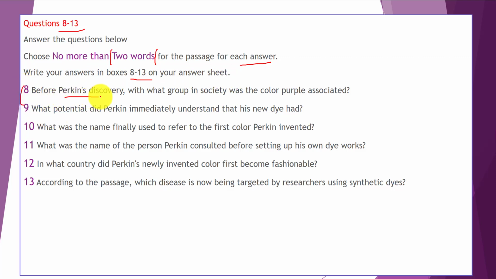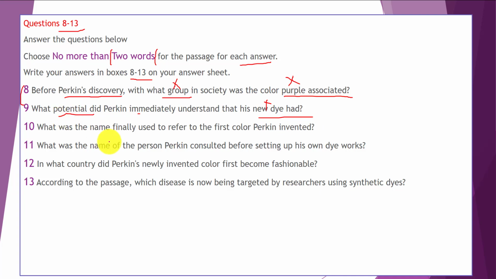Before Perkin's discovery, with what group in society was the color purple associated? Purple is our keyword, and we're going to look for a group, some specific group. Okay, and question 9. What potential did Perkin immediately understand that his new dye had? His new dye had, and we're going to look for potential.